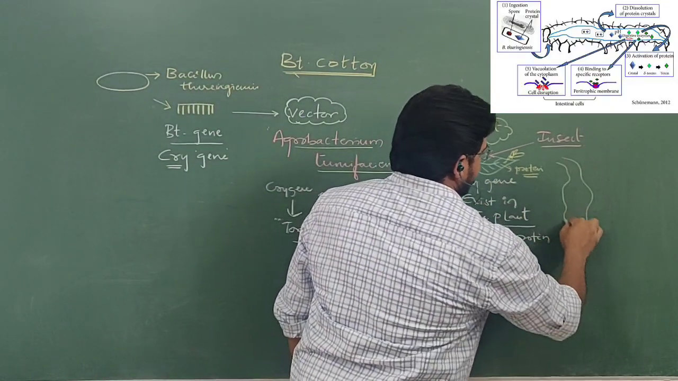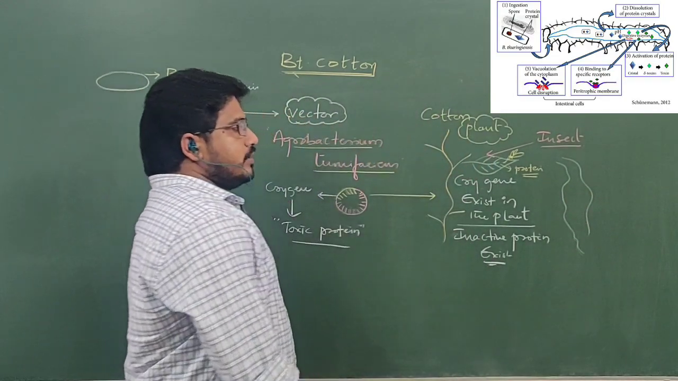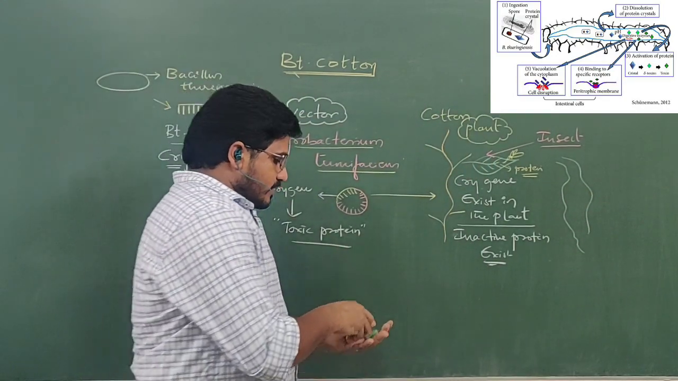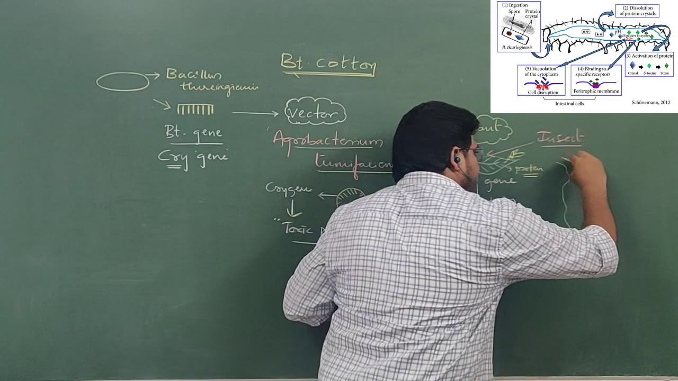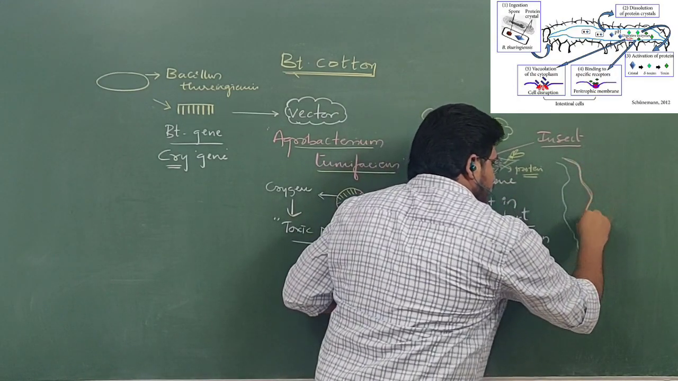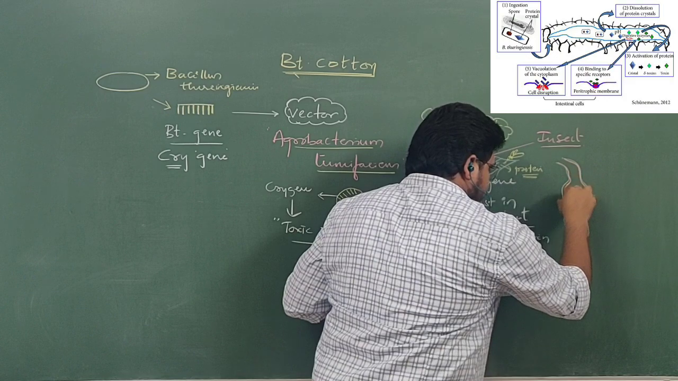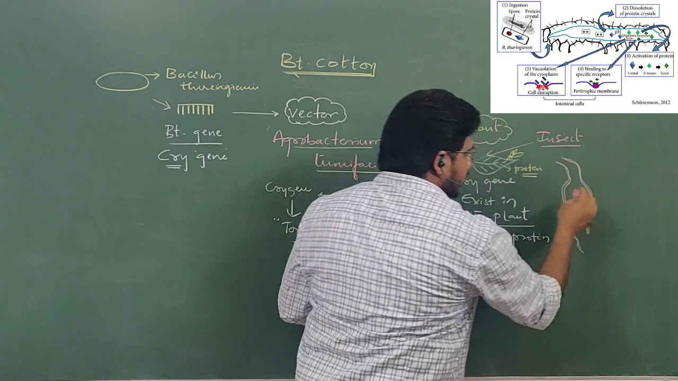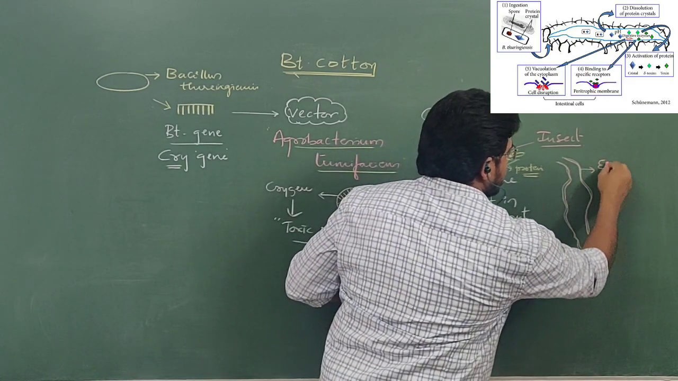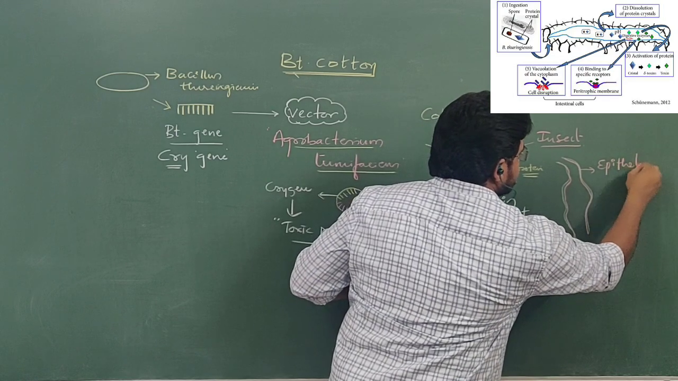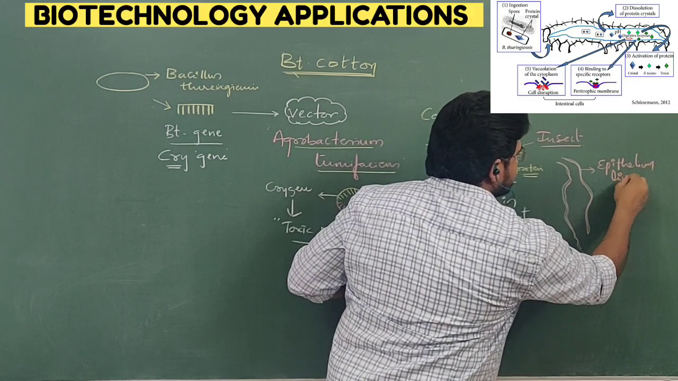Suppose it is the digestive tract or alimentary canal of any insect. Generally this alimentary canal has an epithelial tissue lining. Epithelial tissue lining, what is this? Epithelium lining.